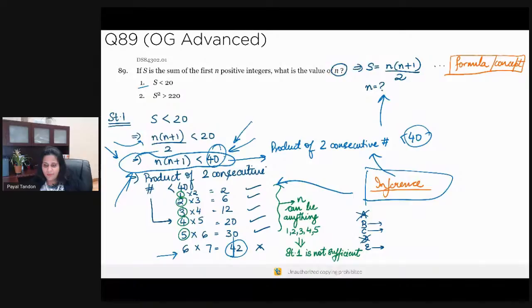N into n plus 1 is less than 40. That's where it's given. Mohak is saying, if instead of 20, this would have been some big number... GMAT is not going to give you questions in which you have to do laborious interpretations. The intent of a GMAT question is to figure out, given the constraints, whether you can come up with a smart way to solve it, not laborious calculations. So most likely they would not create a question that would require a lot of plugging in numbers or lengthy calculations. So that question doesn't arise.